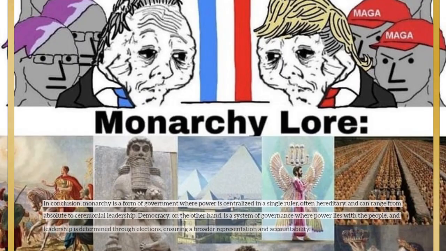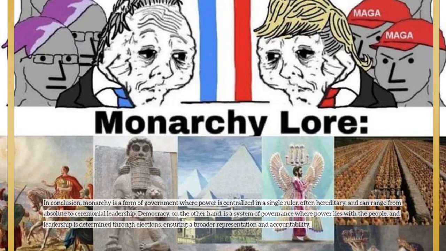In conclusion, monarchy is a form of government where power is centralized in a single ruler, often hereditary, and can range from absolute to ceremonial leadership. Democracy, on the other hand, is a system of governance where power lies with the people, and leadership is determined through elections, ensuring a broader representation and accountability.